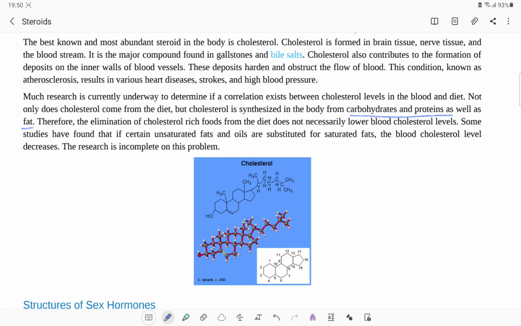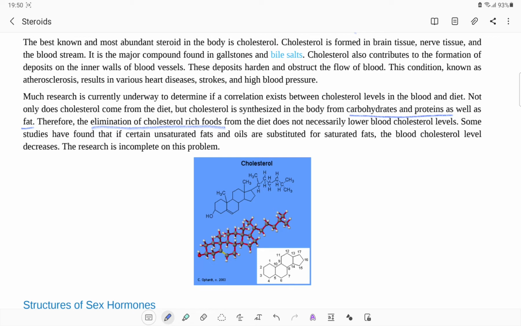That means these carbohydrates and proteins can come from the diet. Therefore, eliminating cholesterol-rich foods from the diet does not necessarily lower the blood cholesterol levels. So, if we stop the intake of carbohydrates, proteins, and fat, it does not mean that cholesterol can be completely avoided, because it itself gets synthesized in the body.